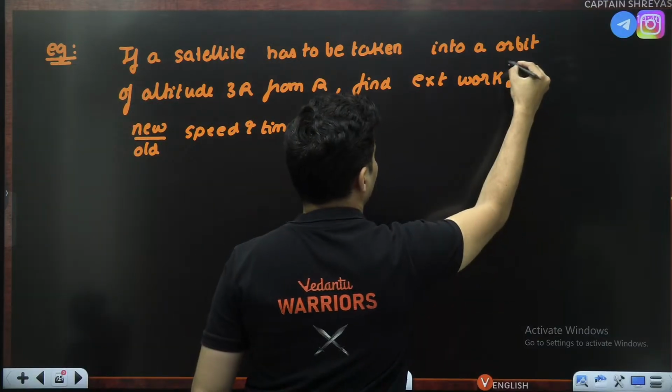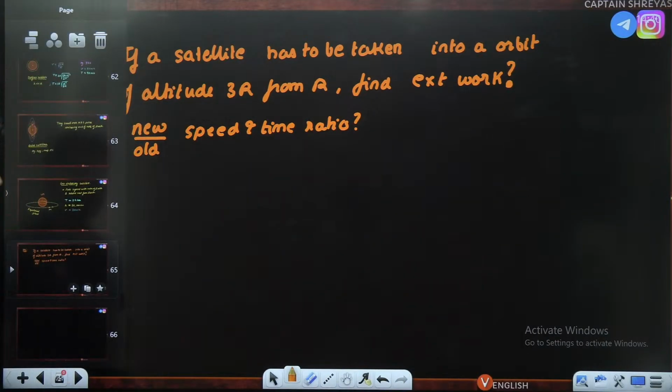Find that external work as well as the new upon the old speed ratio. That is the question.